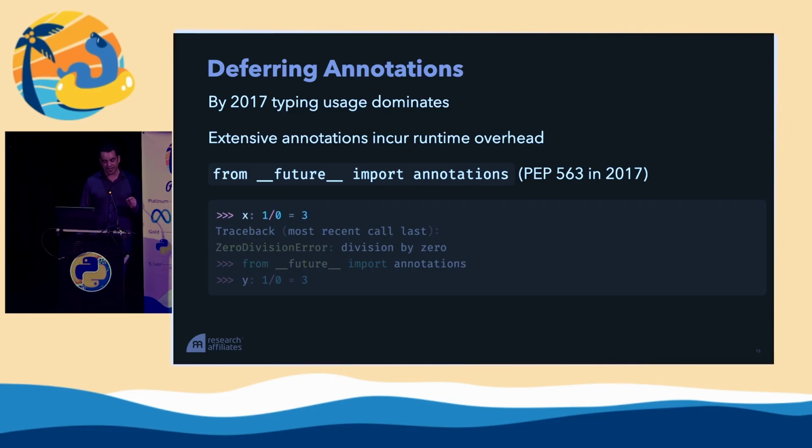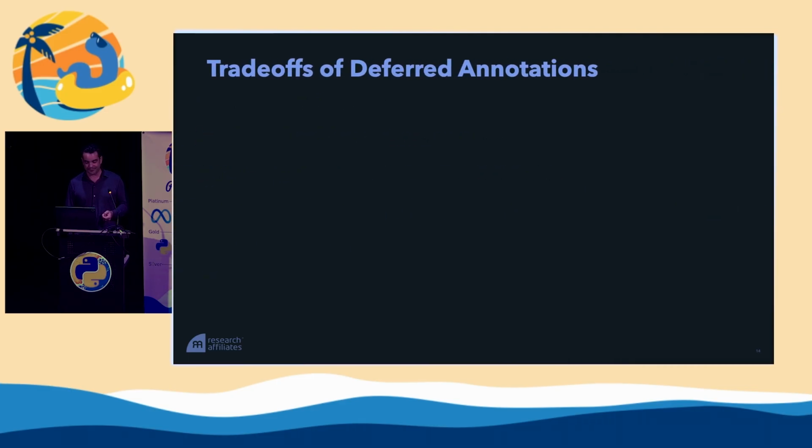And we can see this right now in Python 3.13. If I create a variable x and I annotate it as 1 divided by 0, this is going to immediately give me a ZeroDivisionError. We're going to evaluate the annotation eagerly. If I just import from __future__ annotations, then that waiting exception is silenced until I go and look at that annotation later on and it gets evaluated.